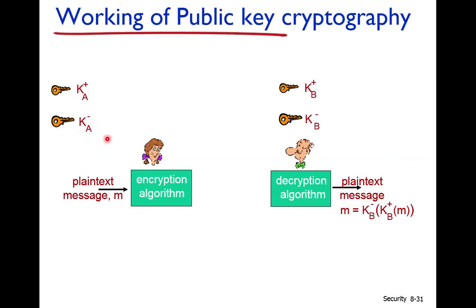So it is the private key of LS, and this is the public key of LS. Okay. Similarly, k plus b is the public key of Bob, and k minus b is the private key of Bob. It is generated by Bob and it is kept by Bob.